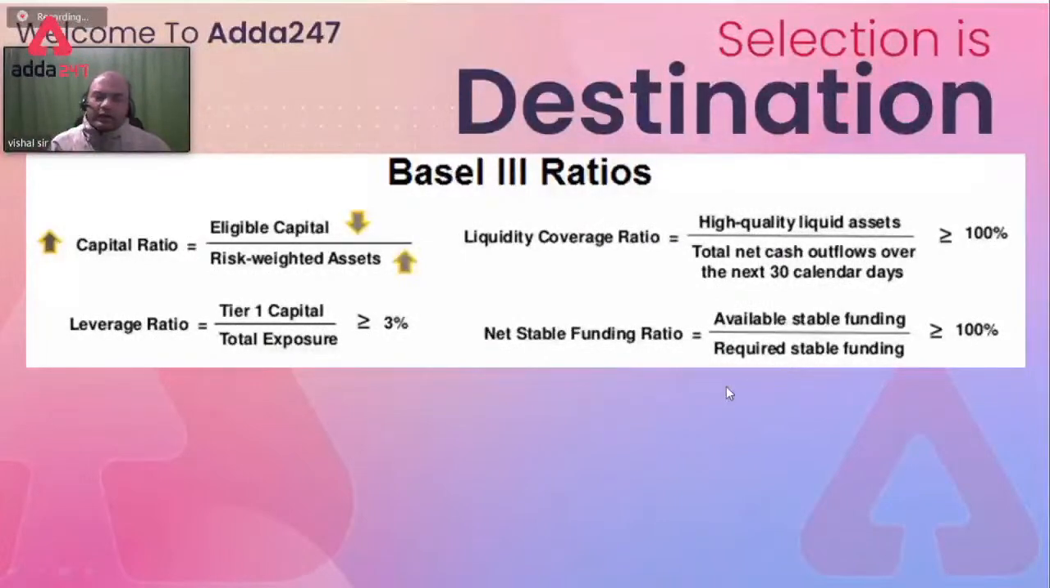You'll definitely get questions on one of these. Definitely. Okay, so capital ratio: eligible capital upon RWA. This is common for any Basel. Basel 2 is also the same, Basel 3 also the same, Basel 1 also the same.